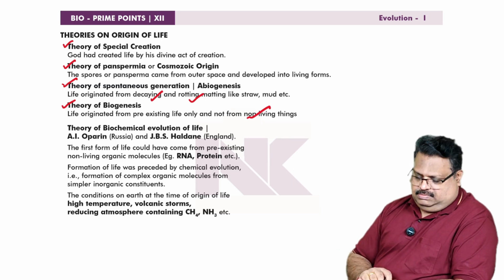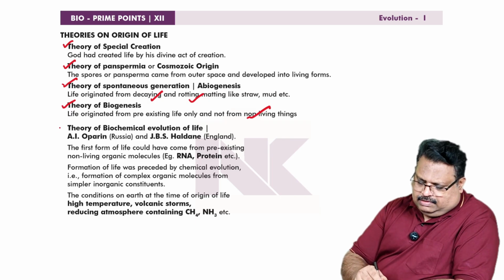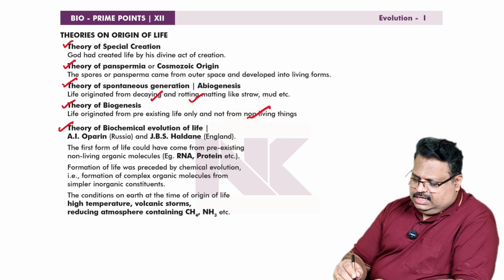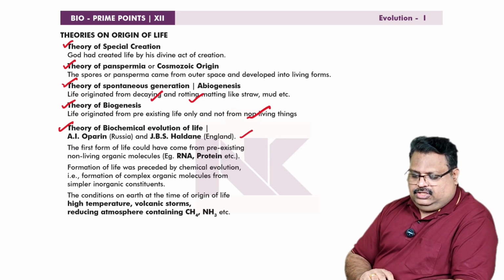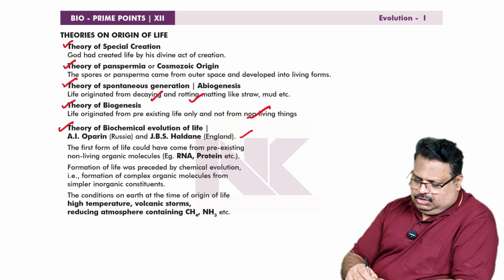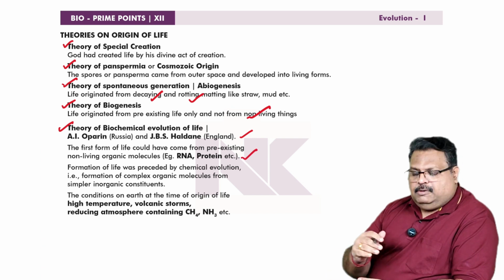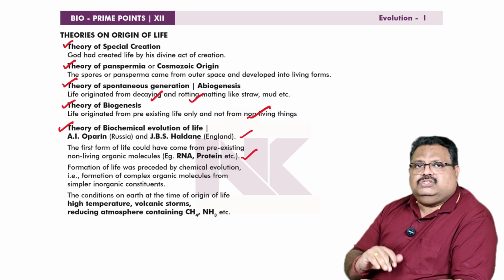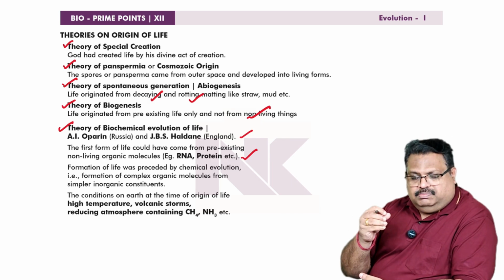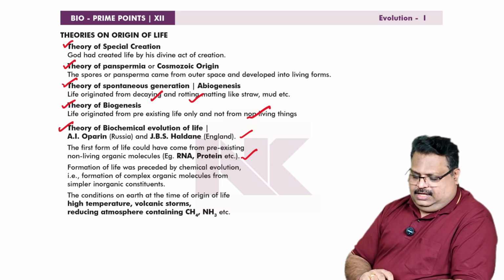But the latest concept is called theory of biochemical evolution of life, proposed by A.I. Oparin of Russia and J.B.S. Haldane of England. The theory of biochemical evolution of life. The first form of life could have come from pre-existing non-living organic molecules like RNA, protein, etc. That means preceding the origin of life, there was the evolution of chemical molecules, similar chemical molecules integrated and interacted, forming complex and complicated chemicals. And it is from these chemicals that the life may be originating.